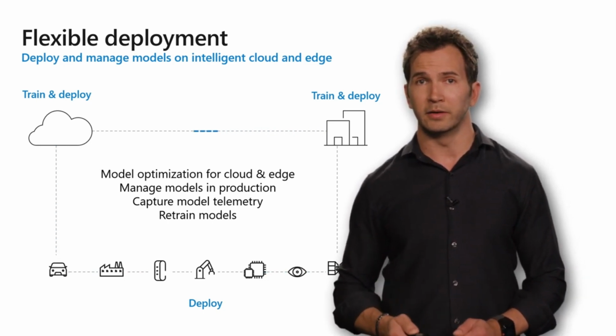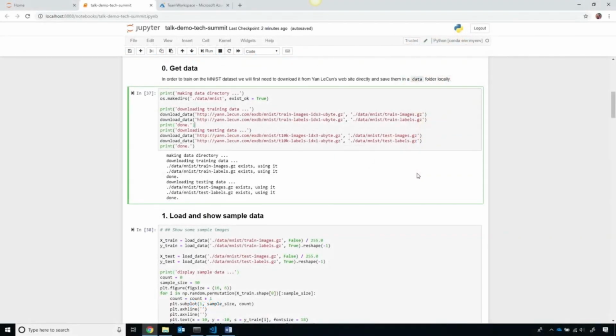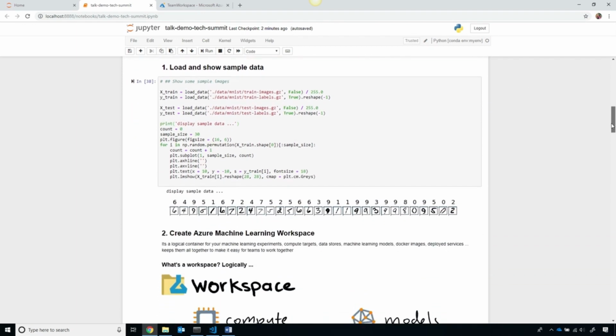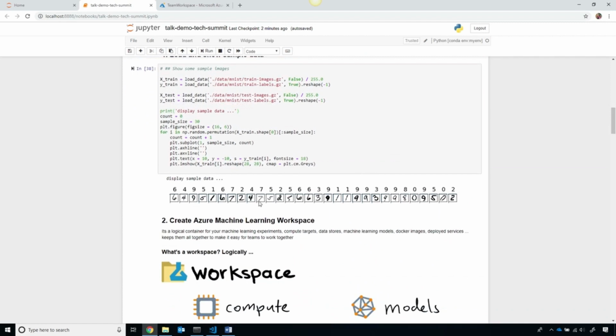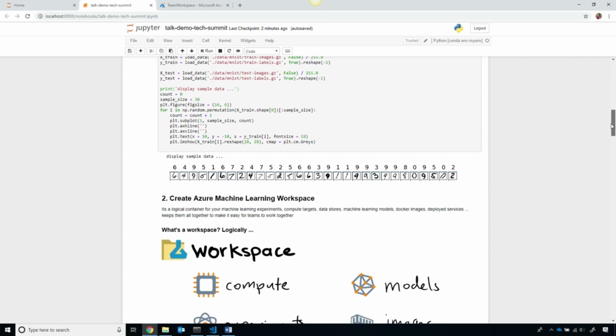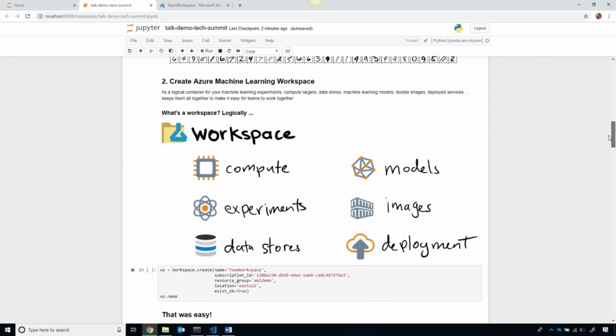Now, let me show you how to do this. So to use Azure Machine Learning, I'm going to show you how to take a bunch of handwritten numbers and recognize which digits they are using the MNIST dataset. You can see below that I've got a bunch of these handwritten numbers, and I've got it labeled to identify whether this is a 3, this is a 0, etc. And that's going to help me train the model to recognize the digits.